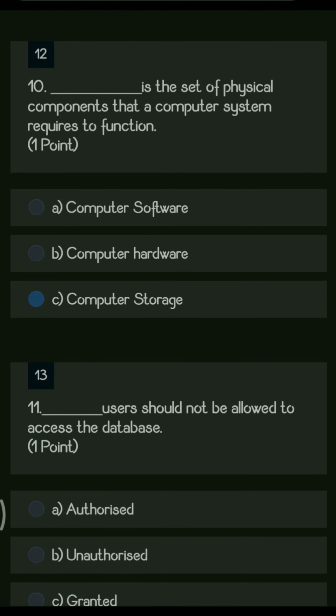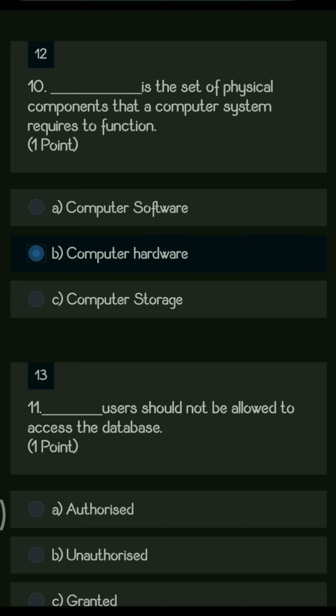Next question. Dash is the set of physical components that a computer system requires to function. So the options are computer software, computer hardware, computer storage. Whenever a physical word comes in the question, physical things are the things which we can touch, see and feel. So the right answer is option B, computer hardware.